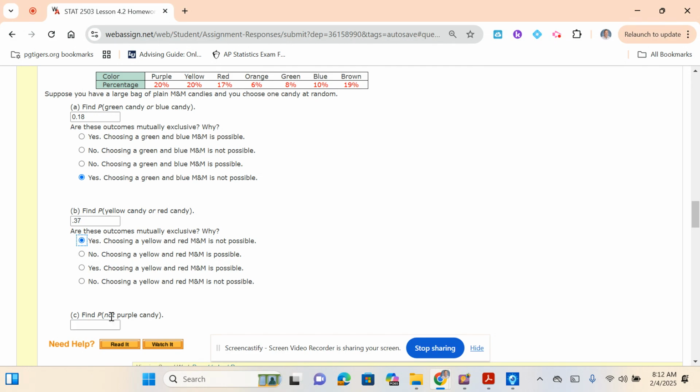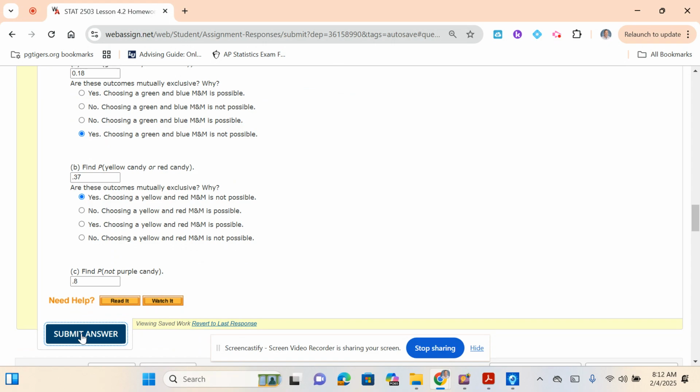Lastly, we want to find the probability it's not purple. 20% of mine are purple. How many are not purple? 80%. You could just do 100% minus 20%. That's called working with the complements, which would be 80%, or 0.8. You could also add up all these outcomes, because all values in the sample space have to add up to 100% or 1. Or you could do 1 minus 0.2, so it'd be 0.8.